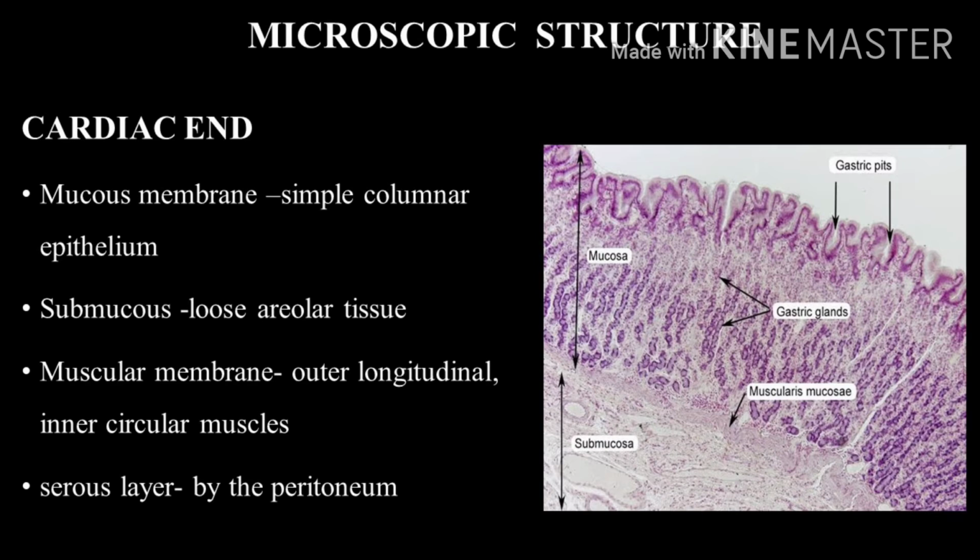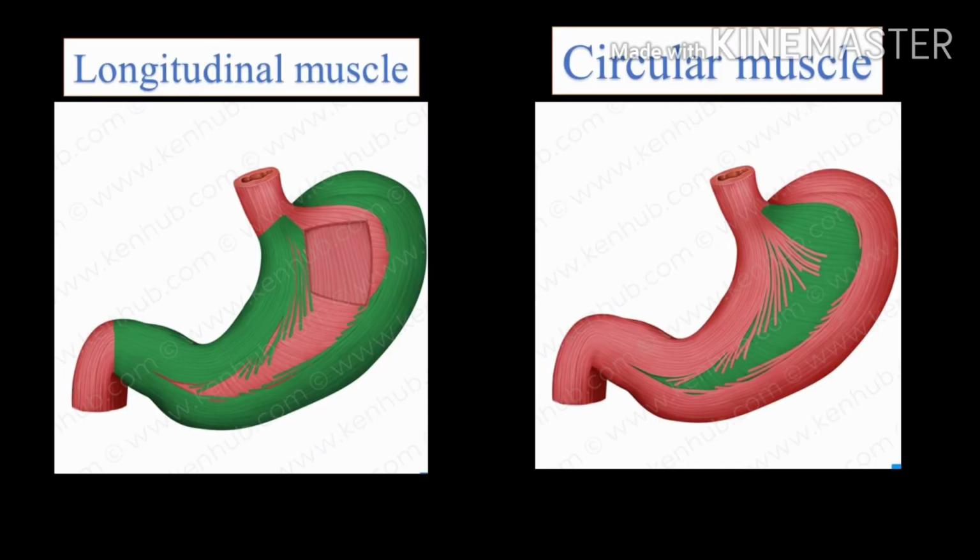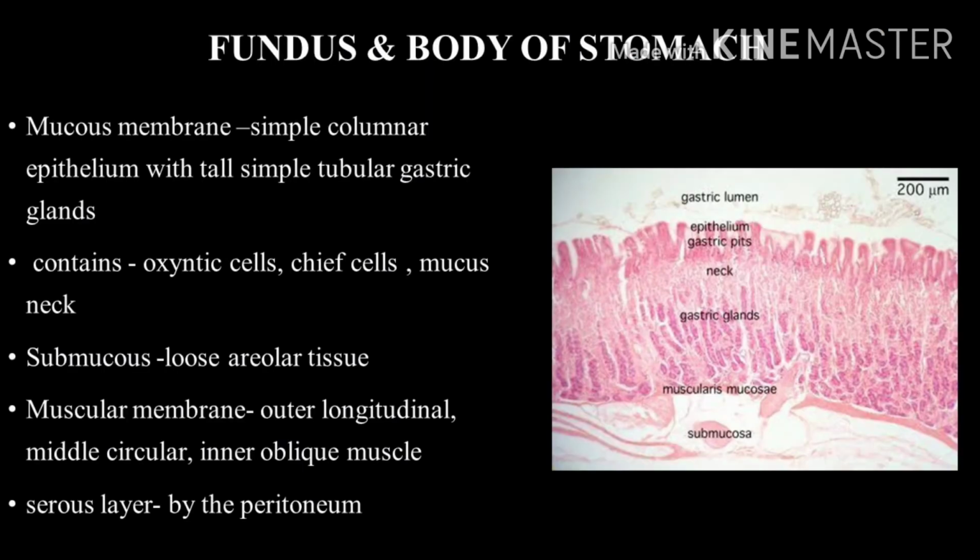Muscularis mucosae consists of smooth muscle fibers. Submucosa of the cardiac end consists of loose connective tissue with Meissner's plexus. The muscularis externa at this cardiac end is made of outer longitudinal and inner circular layers, including the myenteric plexus of Auerbach. The serosa of the cardiac end is lined by a single layer of squamous cells. Fundus and body of stomach histological features.